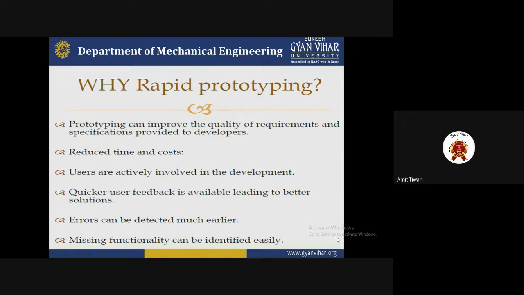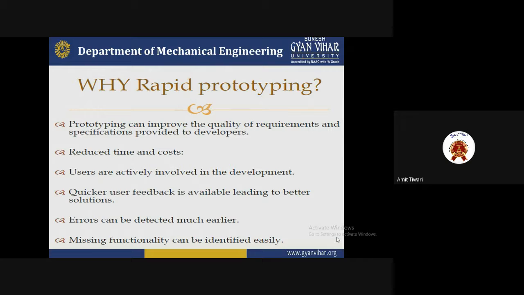Next, users are actively involved in the development. Because different types of software are available in the market, most users are available to help us maintain the quality of the workpiece.